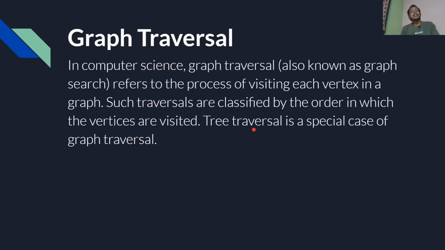And tree traversal is a special case of graph traversal. We know that a tree is nothing but a graph data structure.